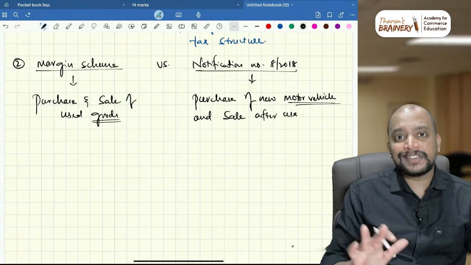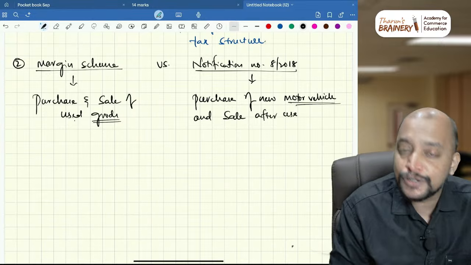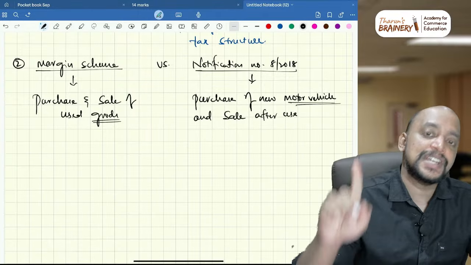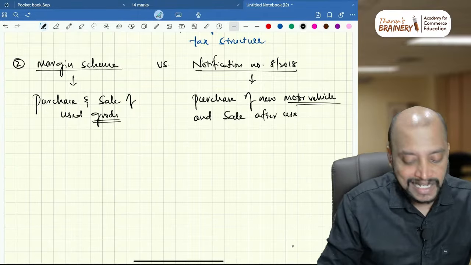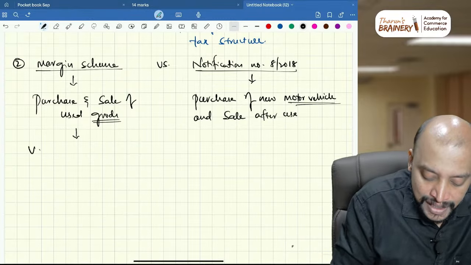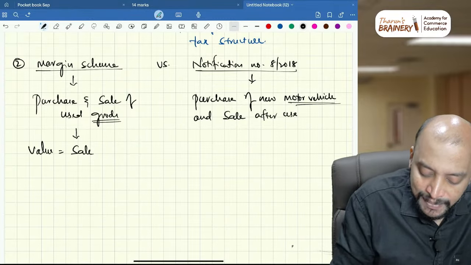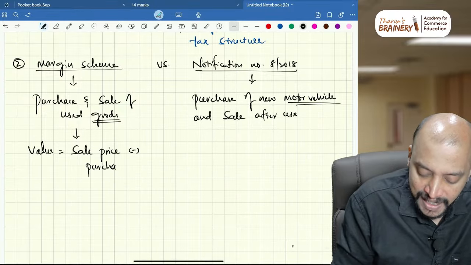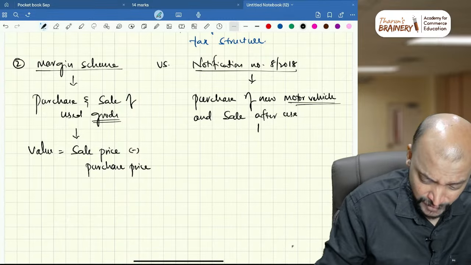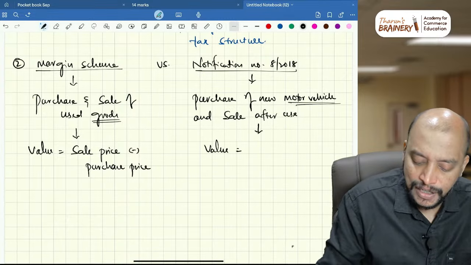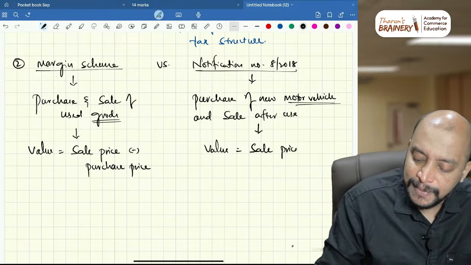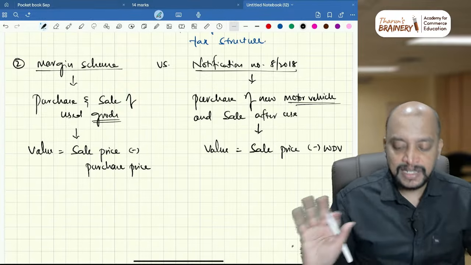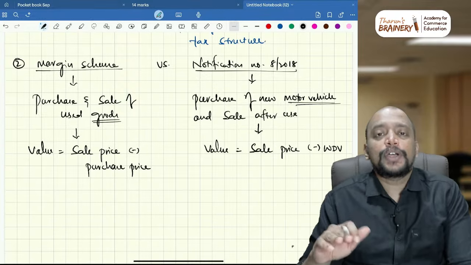In both the cases, what are the differences you need to know? Here they are buying used goods and selling used goods. Here they are buying a new motor vehicle, since Notification 8 of 2018 is only for motor vehicles, and selling it after use. What will be considered as the value here? The value will be sale price minus purchase price. But what will be considered as the value in this place? The value will be sale price minus WDV, that is, written down value. This is what we need to know, and the remaining points are common.